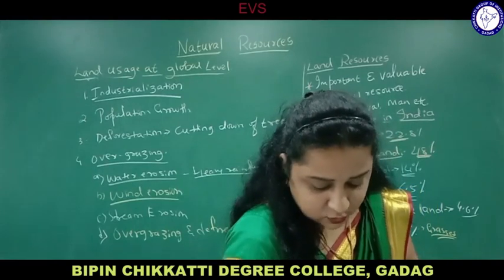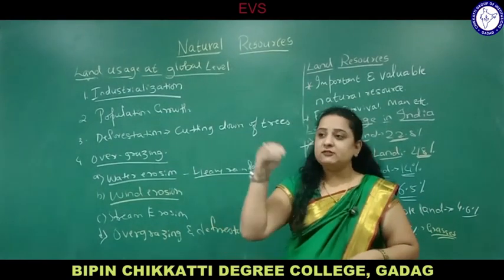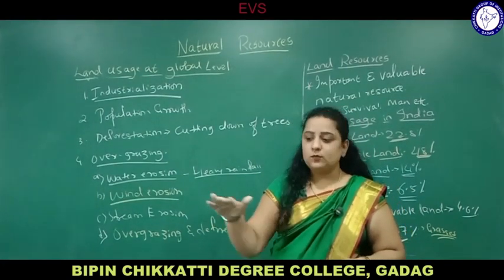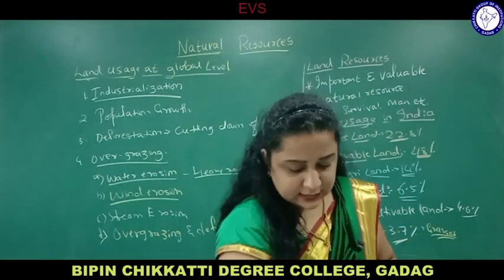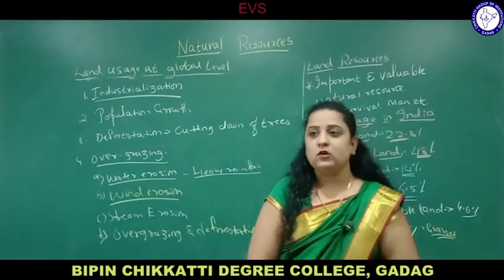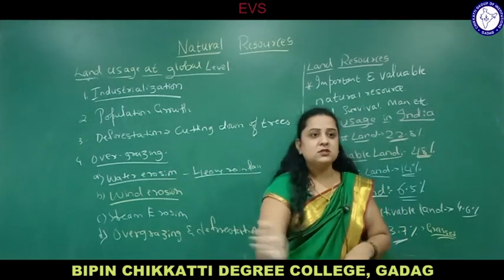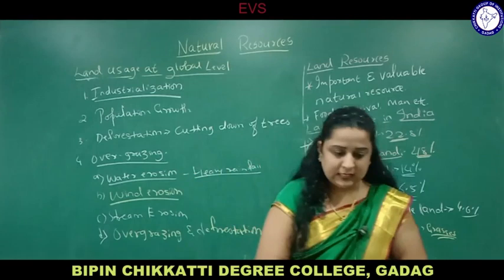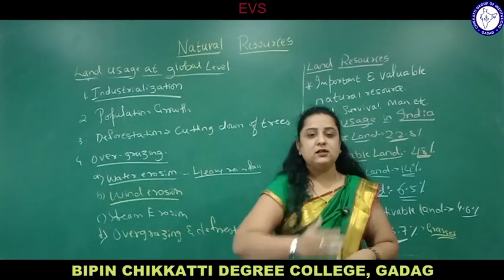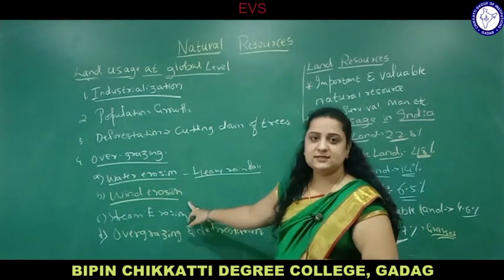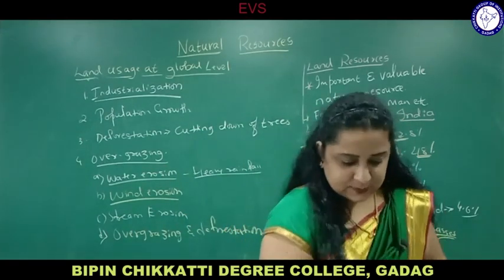What are the following preventive measures? First, protect the soil from the direct impact of raindrops. If heavy rainfall falls directly, the topmost layer is completely eroded into the water bodies, so you can prevent that. Second, decrease the speed of surface runoff water. If there is high speed, the topmost layer is carried away by heavy rainfall or water current. Third, reduce the velocity of wind. If the wind is strong, the soil particles are carried from one place to another, so the velocity of the wind should be decreased, so the topmost layer persists on the land.